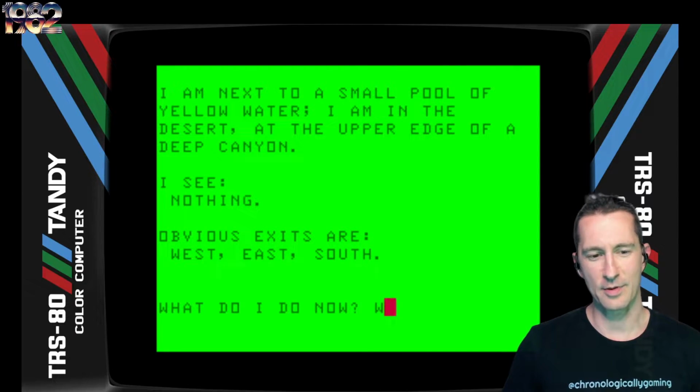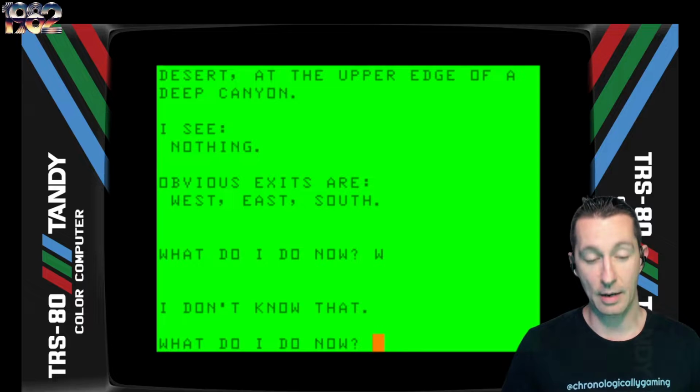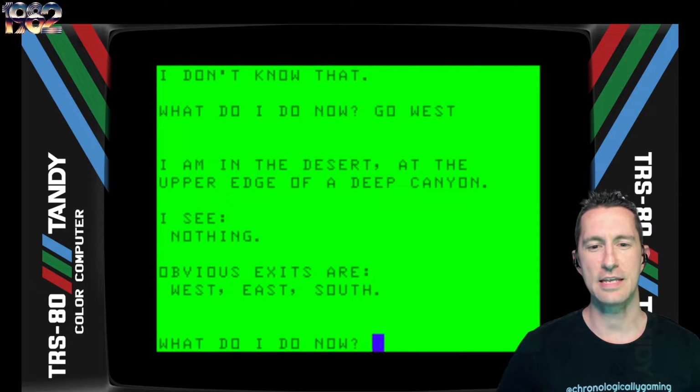All right, let's head west. Does W work? Darn, it doesn't. Okay, but this does have something interesting, but I'll explain it in the next version. Let's go ahead and just go west. There you go. I'm in the desert at the upper edge of a deep canyon, and I see nothing. Obvious exits are west, east, and south.